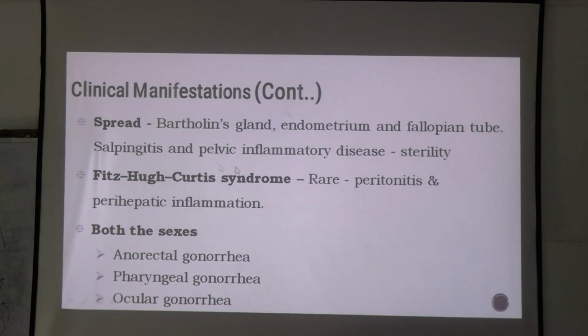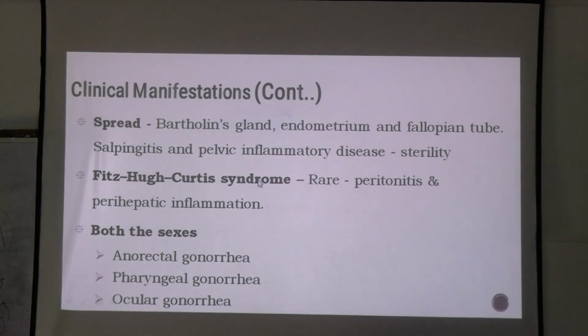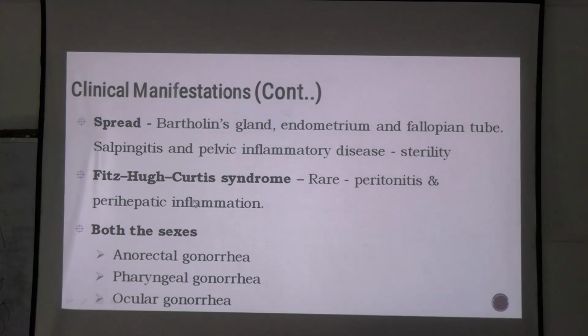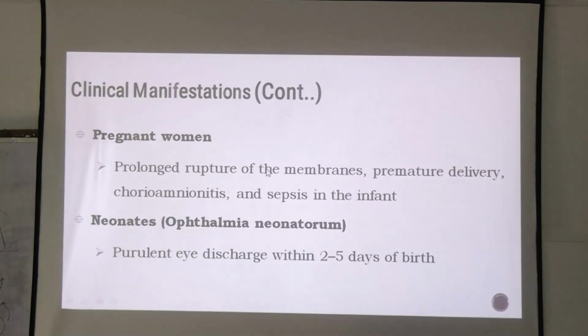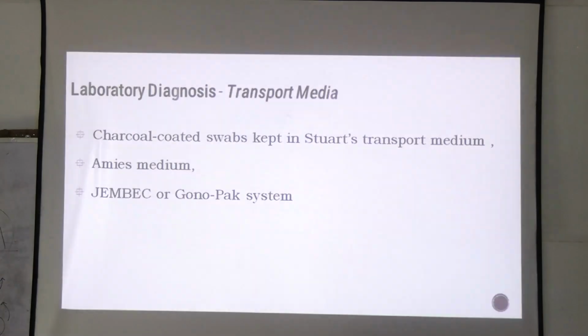This is a gonococcal complication. Whenever there is PID involving gonorrhea or chlamydia, this syndrome can come into the picture. That was about it.